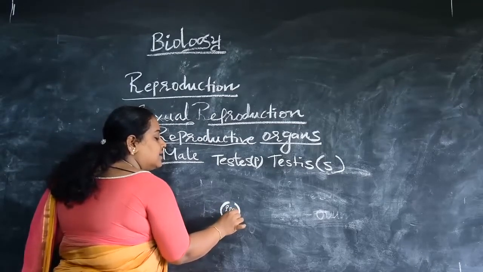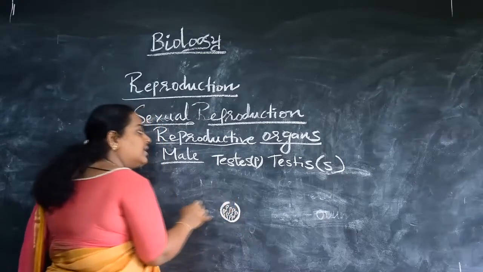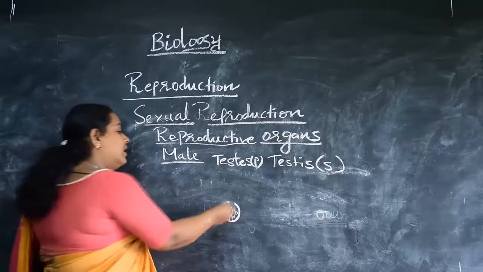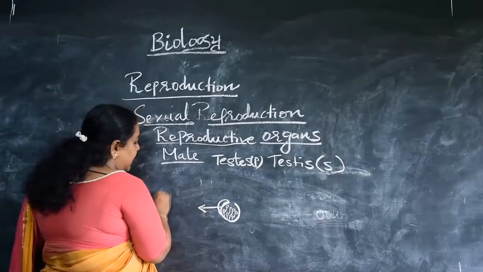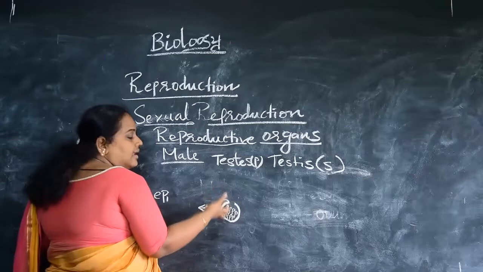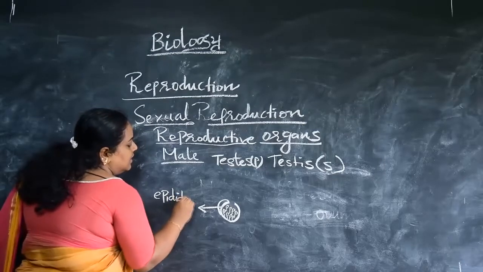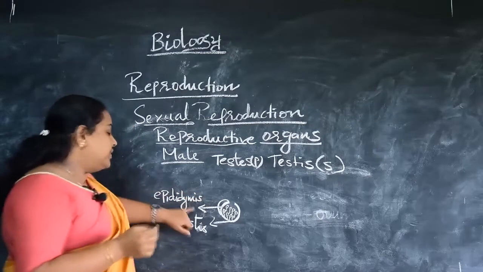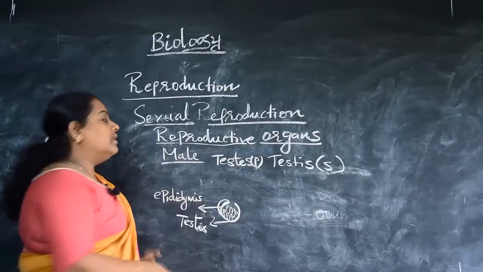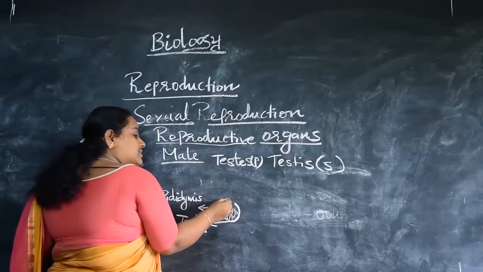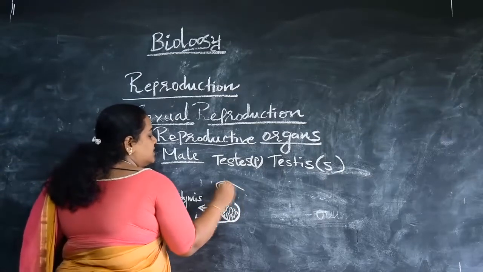Sperm is produced and stored in the most important structure in the male reproductive system, called the testis. And then comes the epididymis. The epididymis is the extension of the testis, a duct-like structure extending from it. From this epididymis another proper duct arises. That duct is known as the vas deferens.